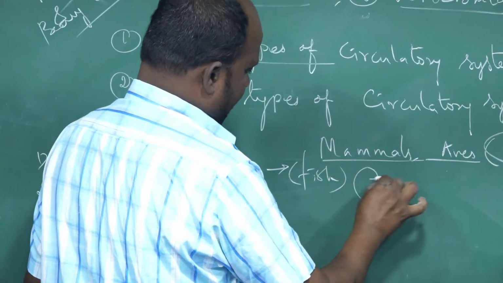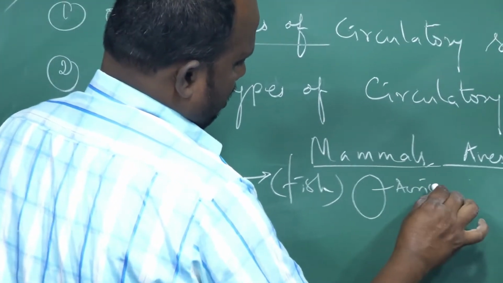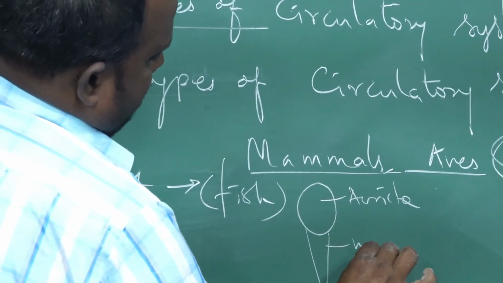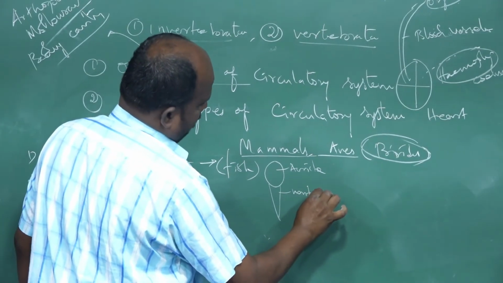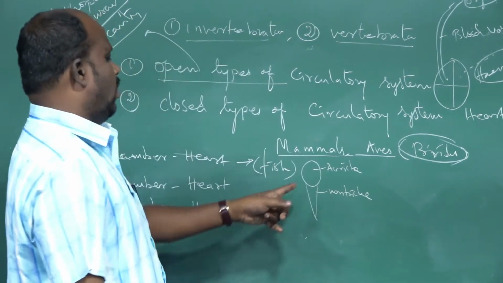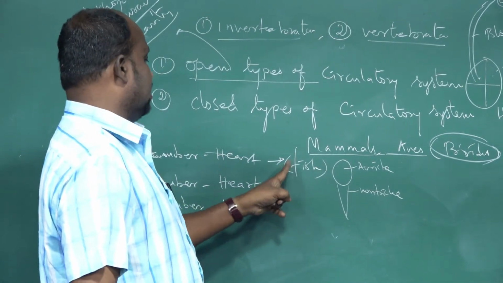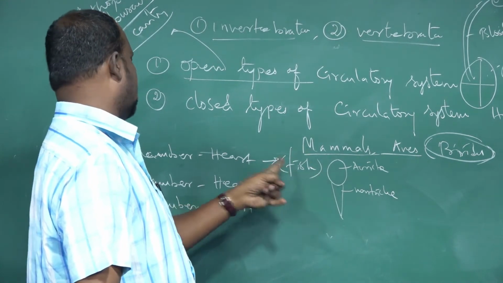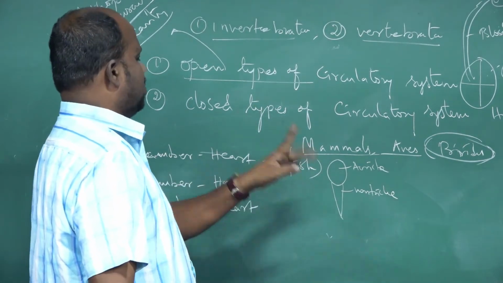One auricle and one ventricle. That is called single circulation or venous heart. The venous heart is otherwise called the two-chambered heart of fishes.